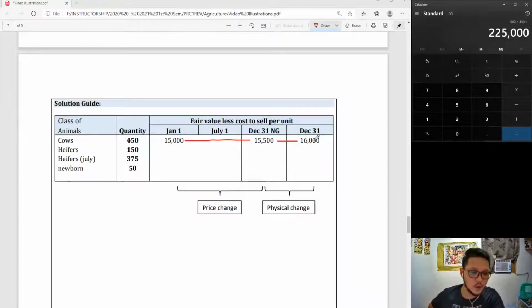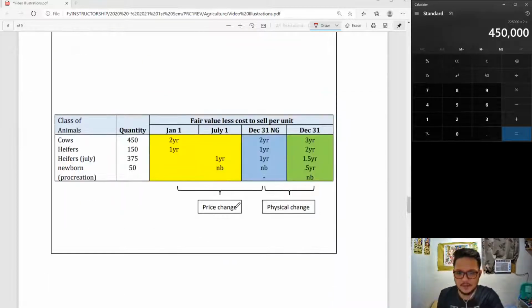And coincidentally, the difference between 15,500 and 16,000 is also 500. That would give me again a 225 increase due to physical change, for a total of 450 fair value change. You get the idea here. Okay, so if I determine the proper age category for each of these items, we would get the following.